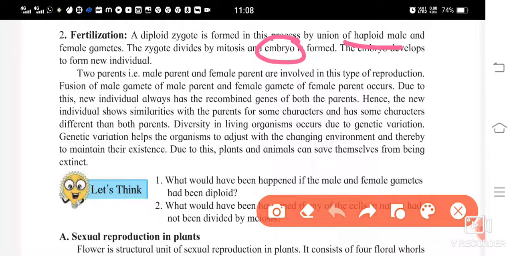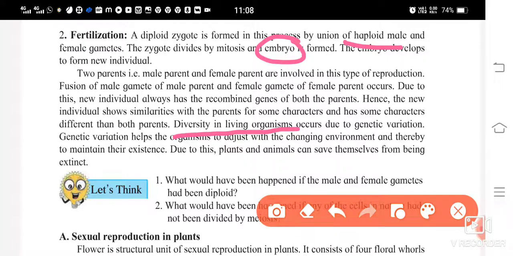In your case, you can observe that some of your characters might be like your father and some like your mother. For example, your hair might be like your father's, and your eyes might be like your mother's. Some characters might resemble your father, some your mother, but there might be some characters in you which do not resemble either. So changes take place.